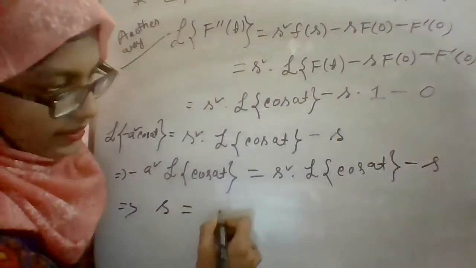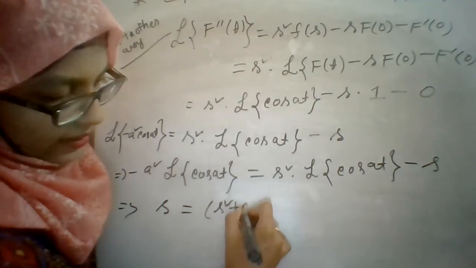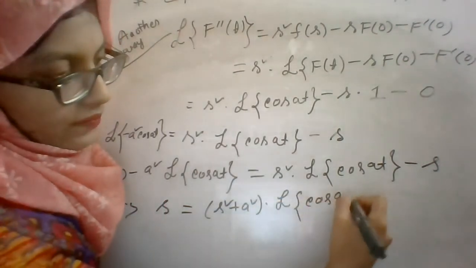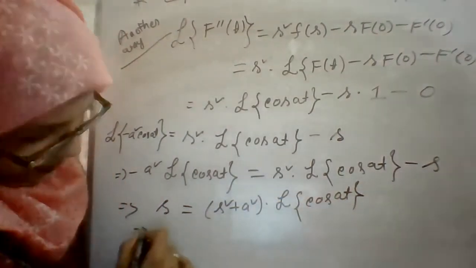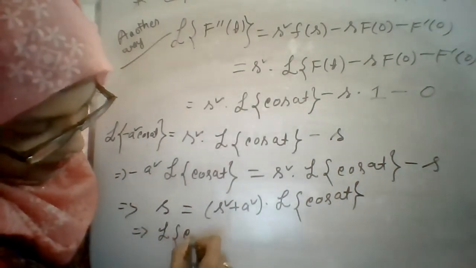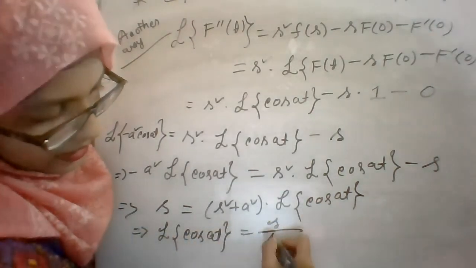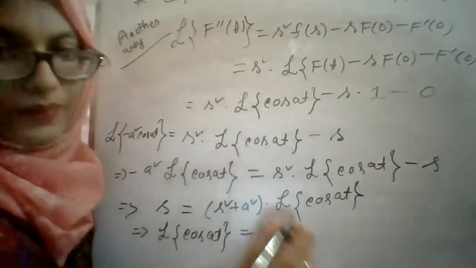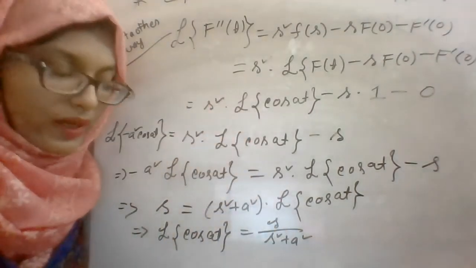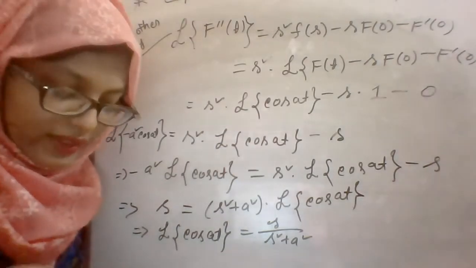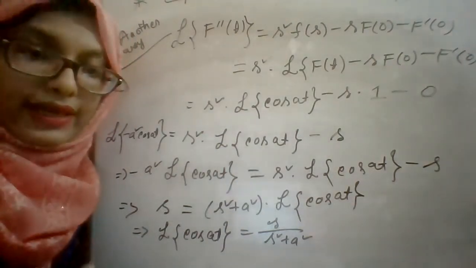So s is equal to s square plus a square into Laplace transformation of cos at. And finally we can write Laplace transformation of cos at is equal to s divided by s square plus a square. So you can also use this way. There are two ways: you can solve this problem by the first way or the second way.